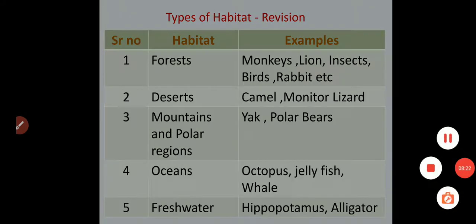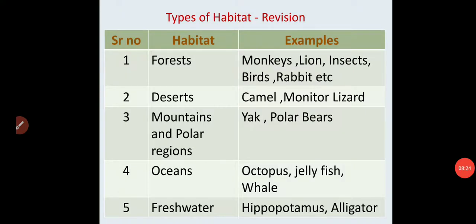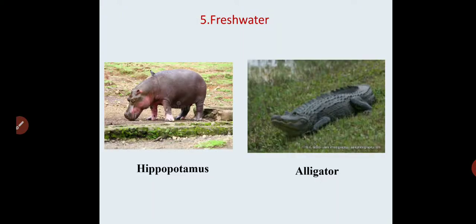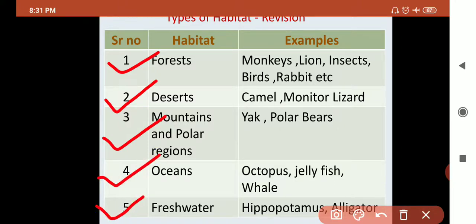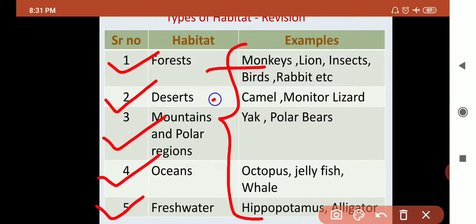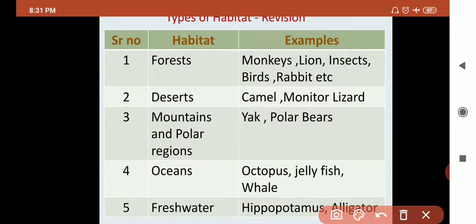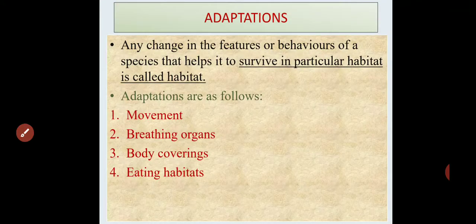Okay, see the table and let's revise. How many types of habitat? Five. One is forest, second is desert, third is mountain and polar, fourth is ocean, and fifth one is freshwater. These are the examples of the animals that are found in a particular habitat. In the forest these animals, desert, then mountains, then ocean and freshwater. Learn by heart, it is very useful information for you.